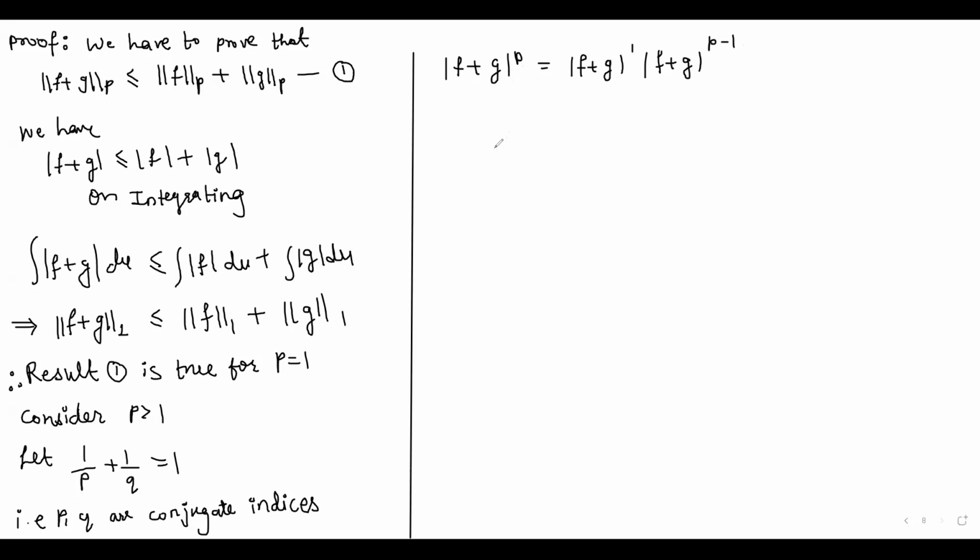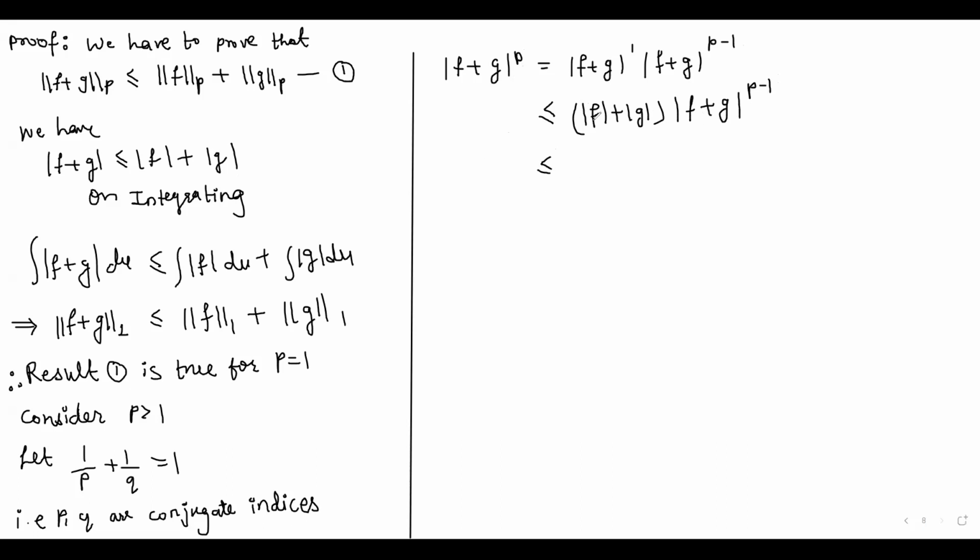So now this is less than or equal to, we will split the first term, mod of f plus mod of g, multiplied by mod of f plus g to the power p minus 1.